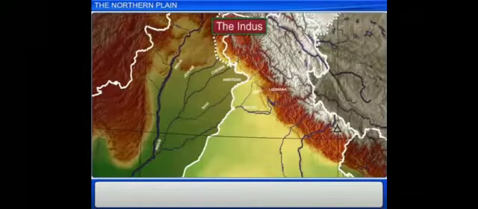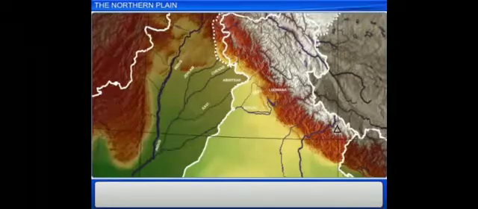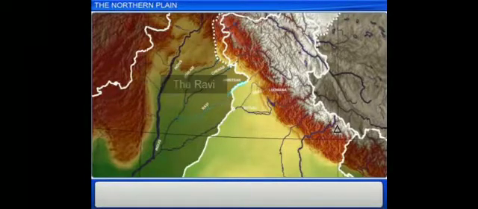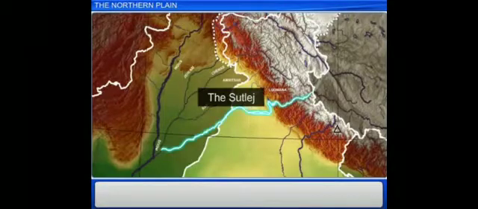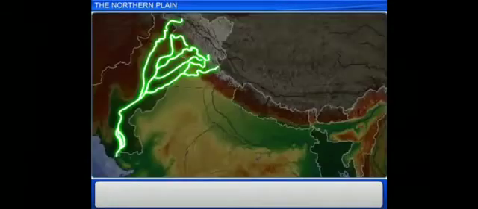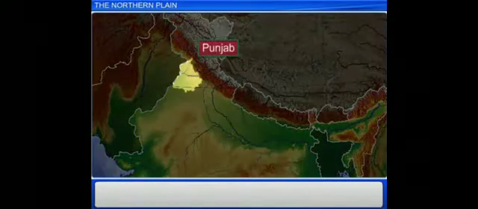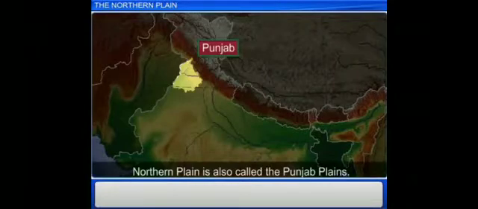The Indus and its tributaries like Jhelum, Chenab, Ravi, Beas, and Satluj. These rivers originate from the Himalayas. These rivers lie in the fertile state of Punjab. This part of the northern plain is also called the Punjab Plain.